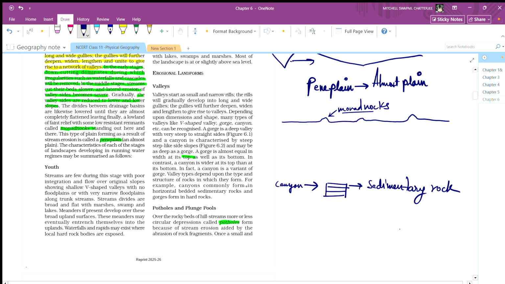So basically, where hard rocks are there, which take a long time to erode, there will be waterfalls or rapids. Waterfalls will occur in those places where hard rocks are formed. And where the surface of the land is soft and hard rock is not there, it will form plains. Eventually, it will become plains.